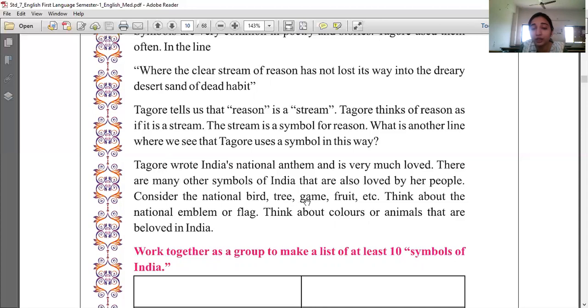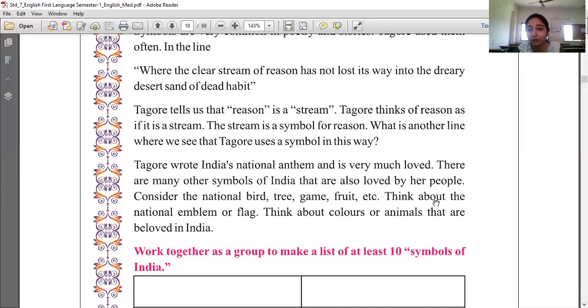Which is our national game. Is it cricket or hockey? Yes, India's national game is hockey. You play hockey, right? So that is India's national game. Which is our national fruit. So you have to find our national fruit and national tree. Okay, I'll give you a hint. India's national fruit is the fruit which we all eat in summers. We love to eat. Okay, so you find out what is India's national fruit.